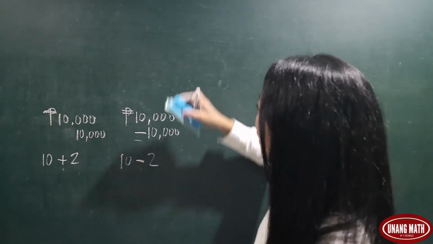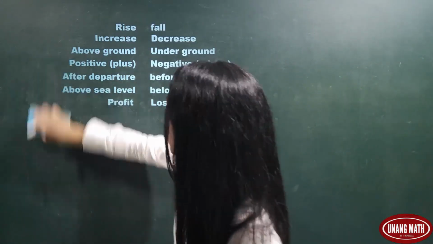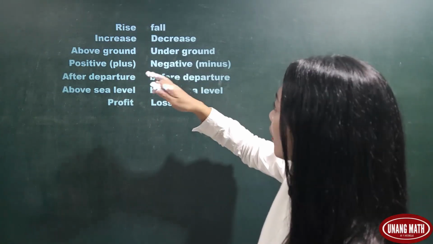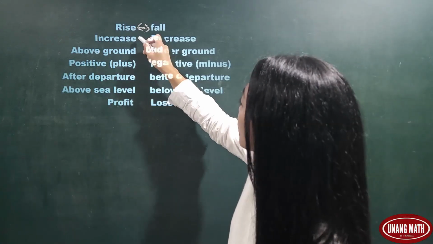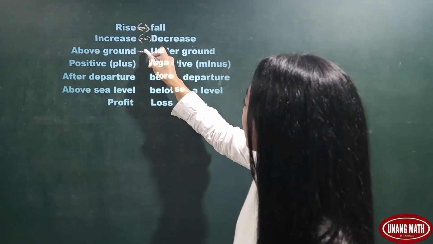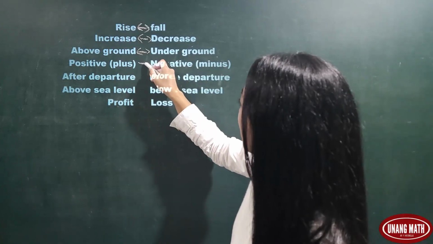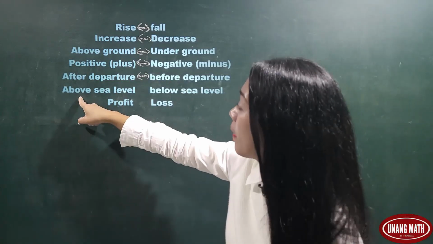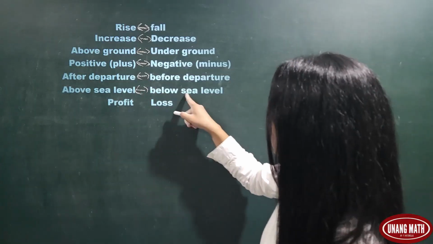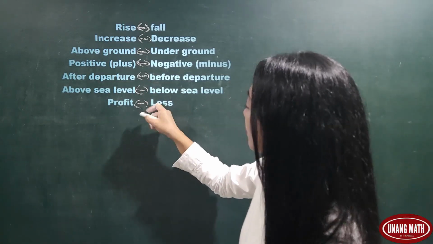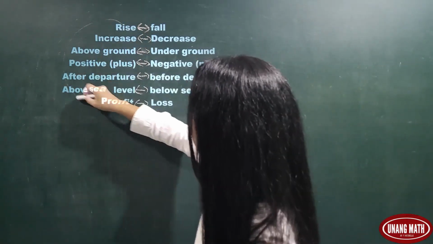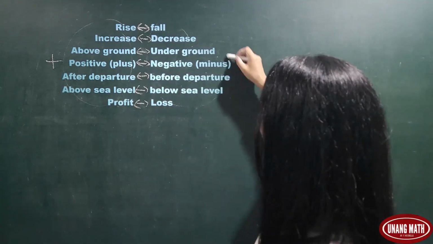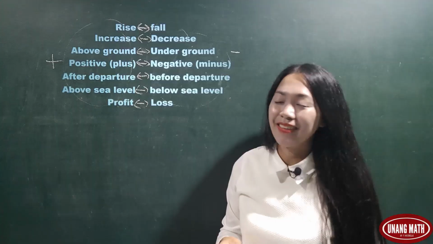Other opposite words that signify positive and negative feelings are rise and fall. We also have increase, decrease, above ground, underground. Positive, negative. After departure, before departure. Above sea level, below sea level. And the words profit and loss. These words signify positive feeling. And this word signifies negative feeling.